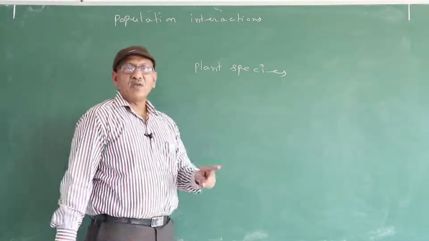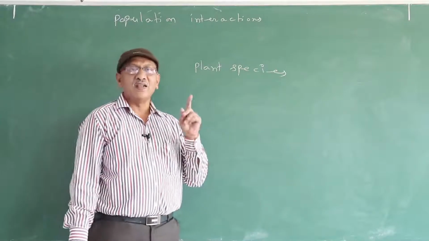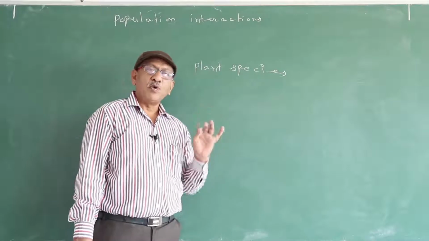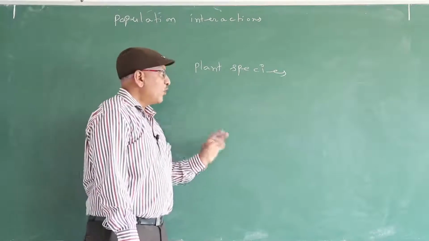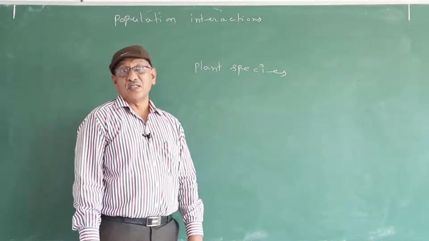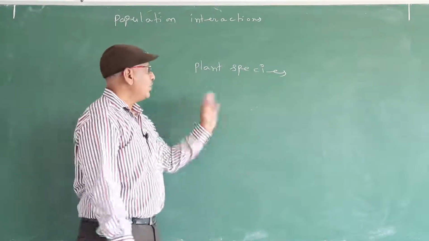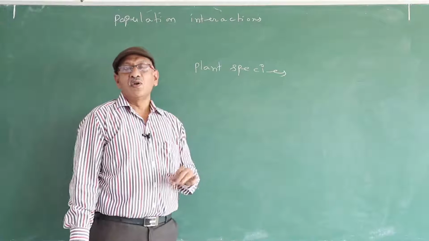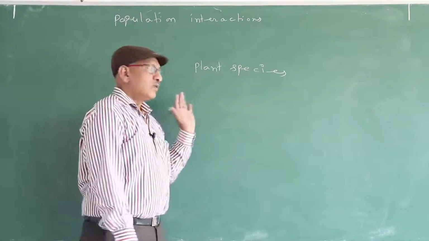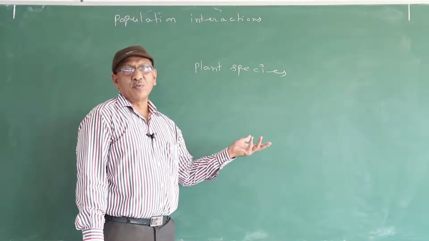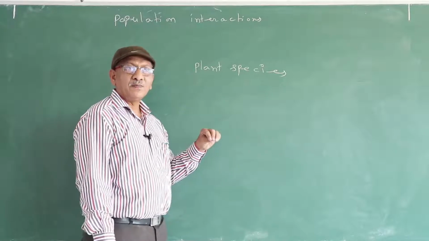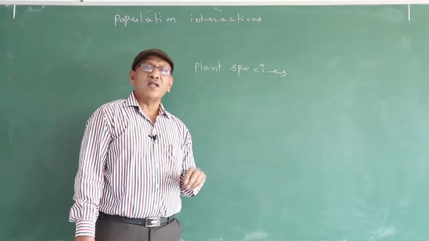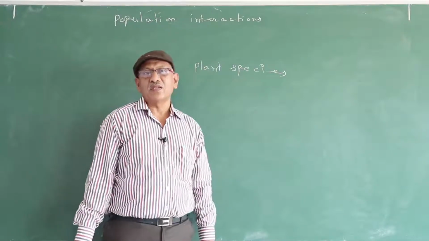So for the survival of even one plant species in that habitat, one pollinator species and one decomposer species should be present. Then only that plant species can survive. What is a decomposer? It may be a microscopic organism or a large animal. An organism that converts organic matter into inorganic matter is known as a decomposer.